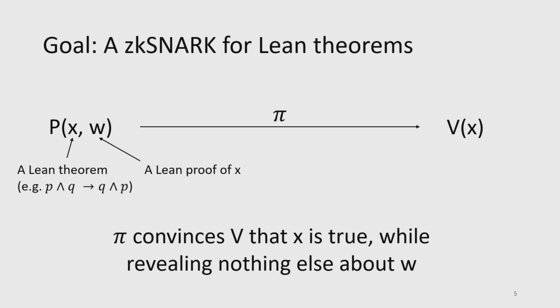So what is our goal for this project? Our goal is a ZK-SNARK for Lean theorems. Just to give a high level of what that means, we're going to have two parties, a prover and a verifier. The prover is going to have two inputs, x and w, where x is a Lean theorem statement. Say p and q implies q and p would be an example of a theorem that I might want to prove. And then they'll also have w, which is a secret proof that x is true. P should be able to generate some short proof pi that they can send to a verifier V. And then V should be convinced by pi that x is true while learning nothing else about the witness w.